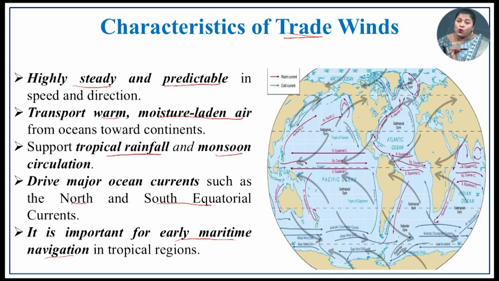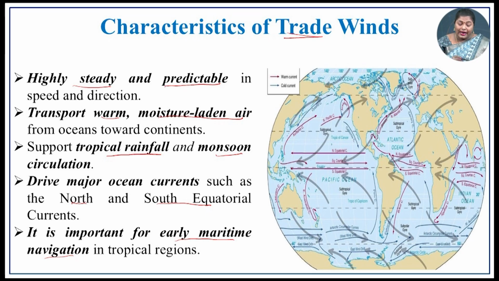That moisture leads to tropical rainfall, and tropical rainfall and monsoon circulation are because of these trade winds. It drives the major ocean currents, such as the north and south equatorial currents, which flow because of these trade winds.